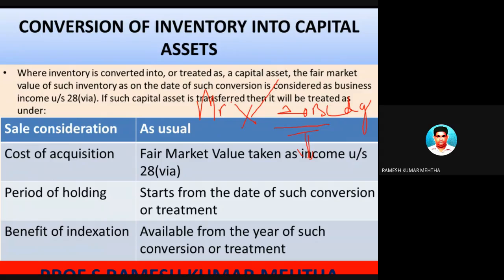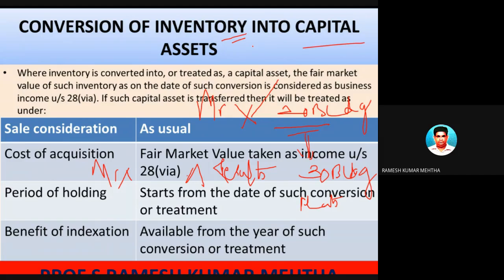So this can be one situation. Otherwise, Mr. X is a real estate owner, a person doing business in real estate, and he has got some 30 buildings, flats, which were supposed to be sold. But he is not interested in selling them because he's assuming that the prices will go up in the future. So he has converted them into capital asset. Whatever was the inventory previously was converted into capital asset.